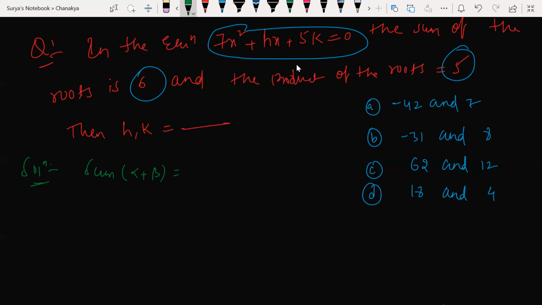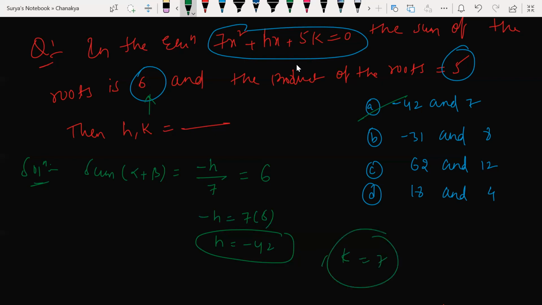Minus b by a. What is b here? h. Correct? Minus b by a. The sum is given as 6, so I am equating it to 6. So minus h is equal to 7 into 6. h is equal to -42. Am I correct? Option A is correct. I need not even go for the k value. Only from the option, straight away I'm getting -42 comma 7. Then of course, what is the k value? 7 would be the answer.